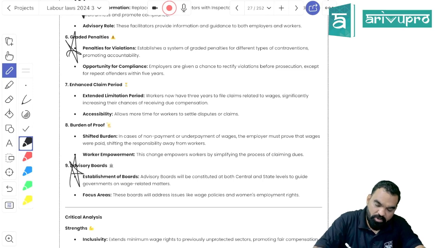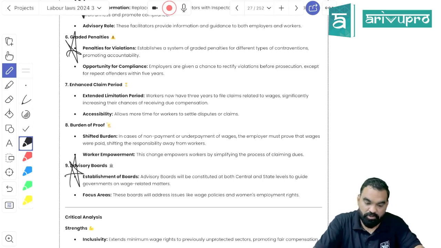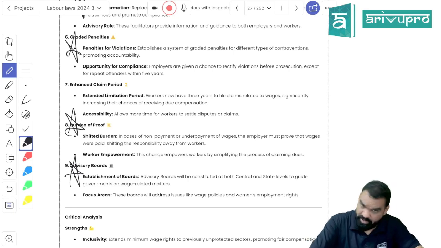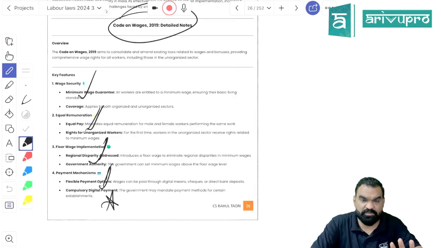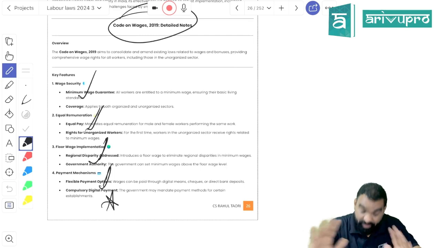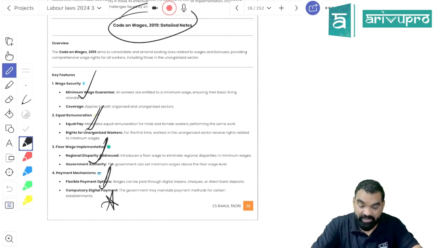An advisory board has been constituted to advise central and state government in wage related matters. Earlier the burden of proof of non-payment of wages lay on employees, but now it lies on the employer. Remember, only 6 points. First, 4 laws have been merged together and converted into the minimum wage code. The wage code, I am so sorry, was launched in 2019.